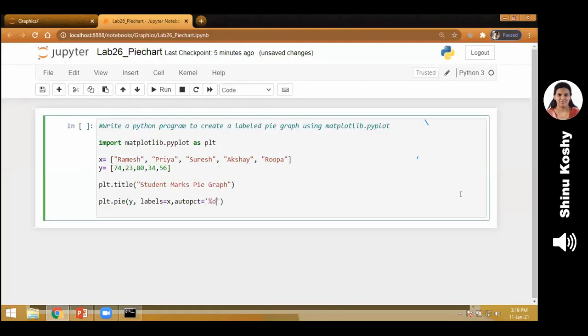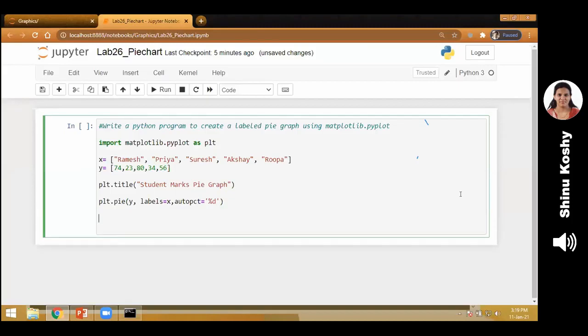Now next, I have a parameter called autopct. What is autopct? It stands for automatic percentage display. I want to display the percentage of each student's marks in the corresponding sector. So we use autopct equal to percentage d. What does this percentage d stand for? It represents an integer. Remember integer? It is a whole number. Okay. Now this is the main statement for plotting the pie chart.